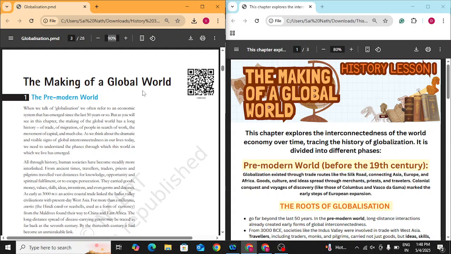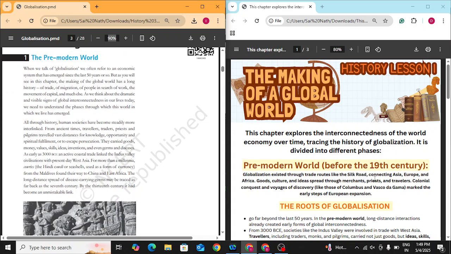The topic that we need to consider for board exams is only the first part, the pre-modern world. That is what happened before the level of globalization that we have today came into being. So in this part, we are talking about the roots of globalization. This chapter explores the interconnectedness of the world economy over time, tracing the history of globalization. It is divided into different phases, but we'll only be considering one phase, that is the pre-modern world before the 19th century.